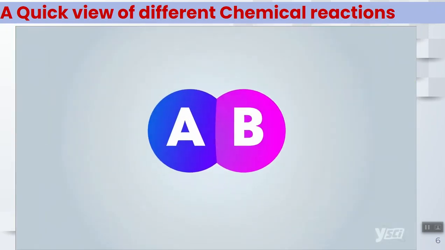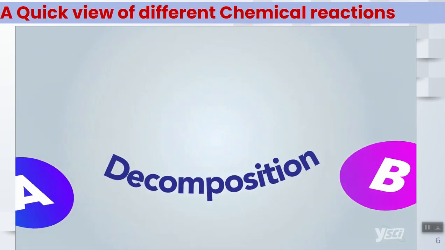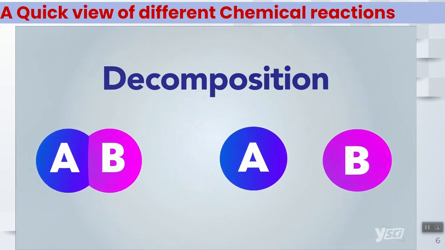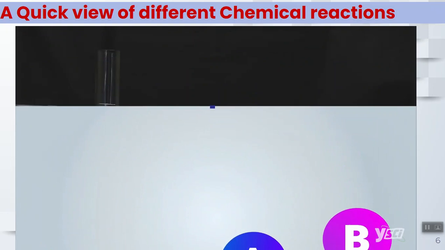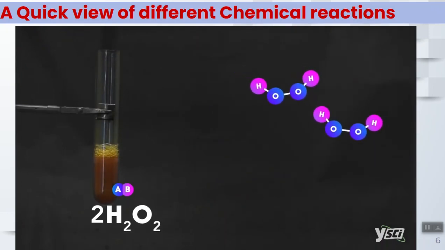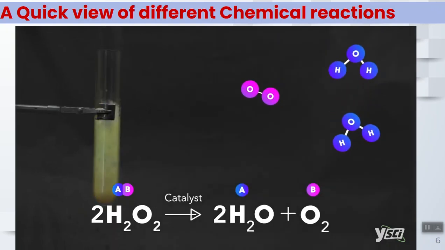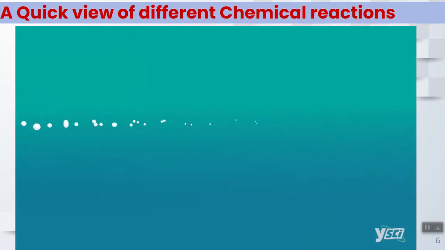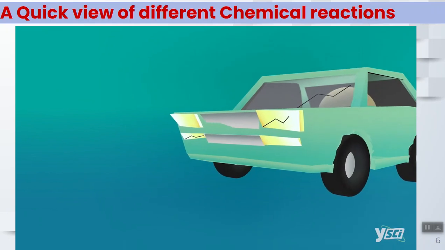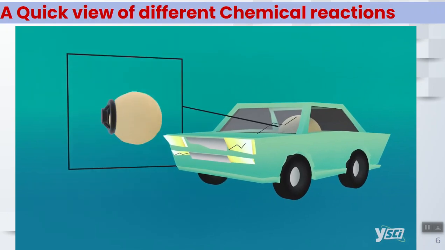A decomposition reaction is the opposite of synthesis. During decomposition, one substance breaks down into two or more separate substances. The generalized formula is AB yields A plus B. Here we have hydrogen peroxide with a catalyst added. If left alone, it would decompose over time, but adding a catalyst accelerates its decomposition into water and oxygen gas. During a car accident, airbags deploy in under 50 milliseconds using a decomposition reaction. Upon impact, the solid sodium azide decomposes and inflates the airbag.